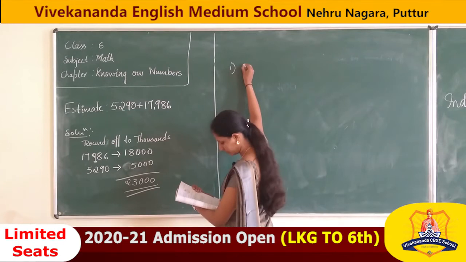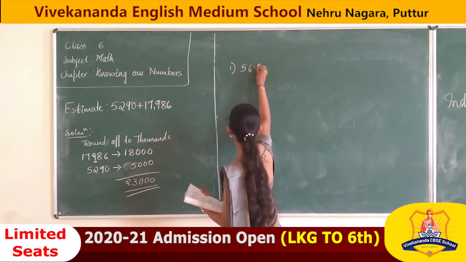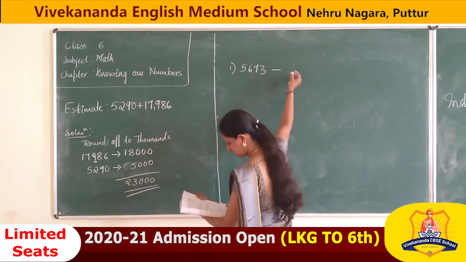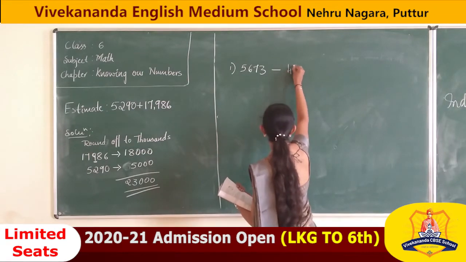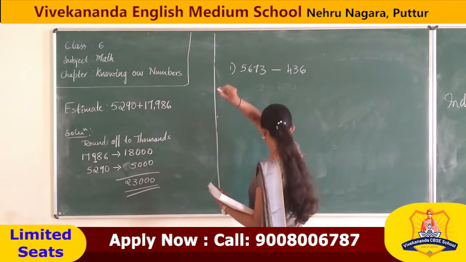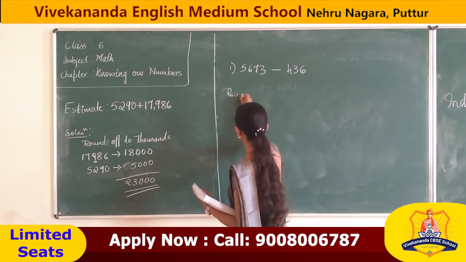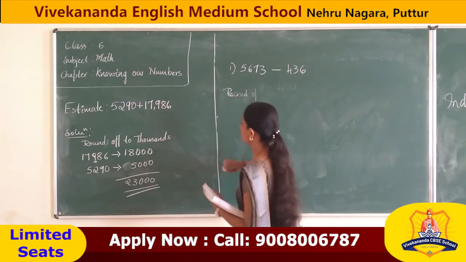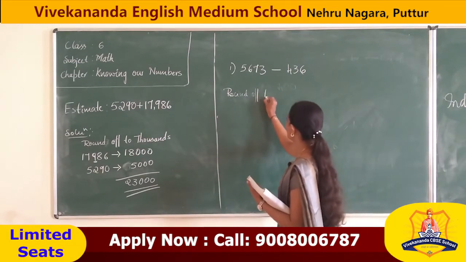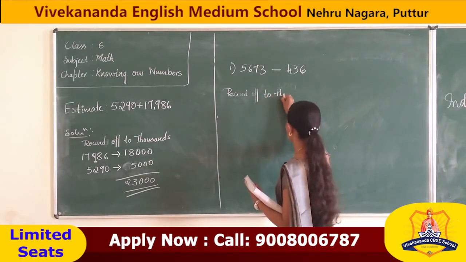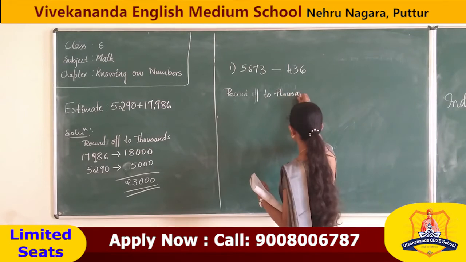Estimate 5673 minus 436. See, if we round off to thousands, okay, let me check.